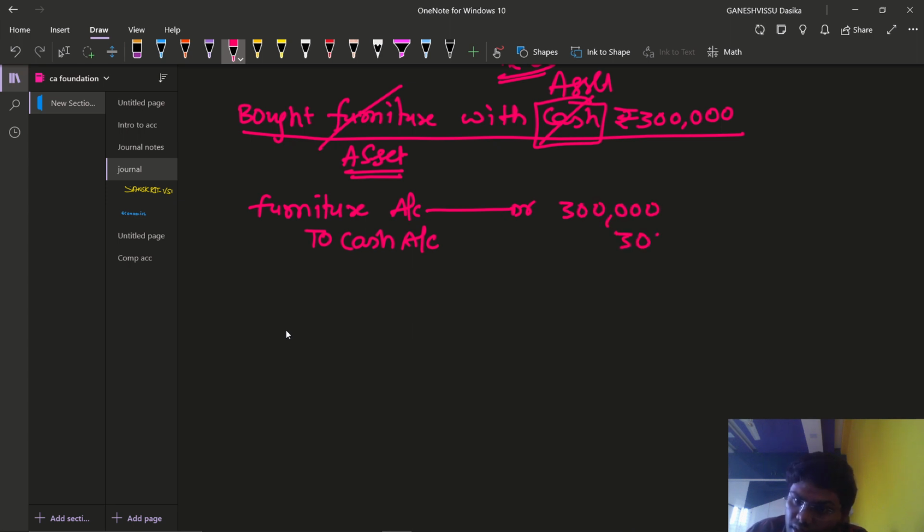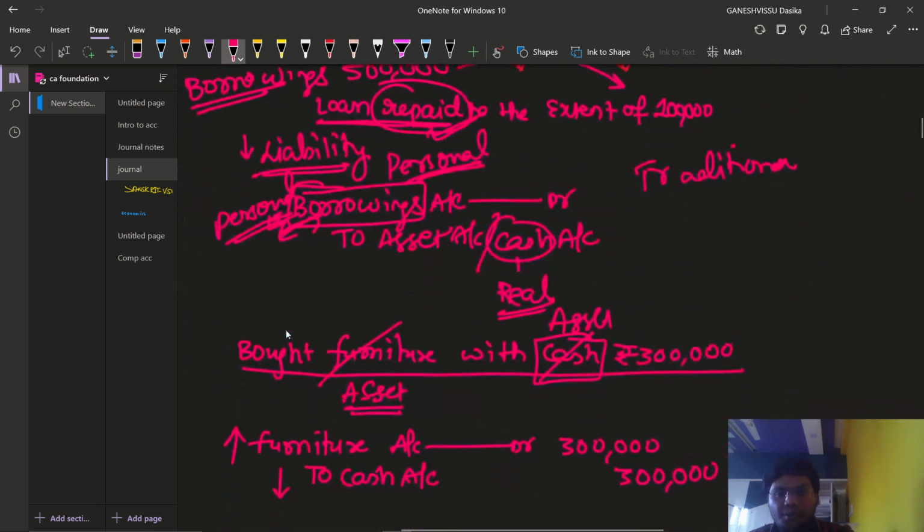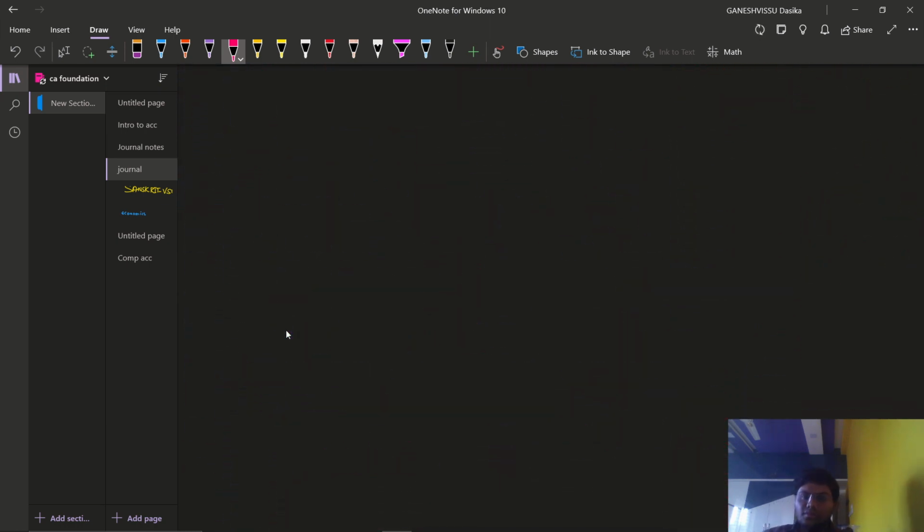With this, we have also understood one point, that whenever there is an increase in an asset, there might also be a decrease in another asset. That means the accounting equation approach is balanced with these three transactions. Up to now we have seen three transactions. What are those? This is our accounting equation, right?